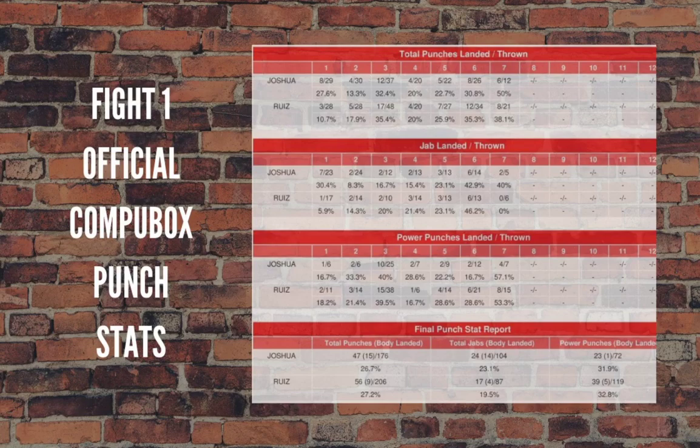Okay, let's look into total punches thrown. Ruiz threw 235. AJ threw 248. Let's look at the total punches landed of what was thrown in the entire fight. Ruiz landed 85 of his 235. AJ landed 72 of his 248. That's only a 13 punch gap. It's not huge. Pretty close, actually.